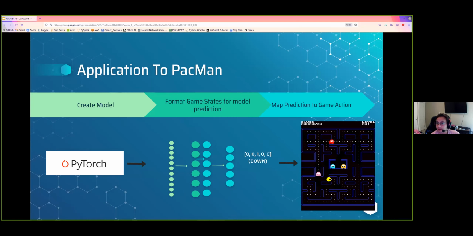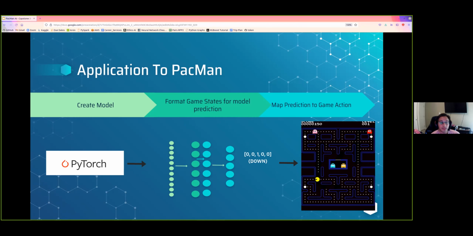To create this program, I first built my model following the format I just mentioned in PyTorch, a Python library for creating deep learning projects. I then needed to get the game state at each tick. A tick is a measurement of time within Pygame, and the game updates after each tick. Additionally, I needed to store the agent rewards after each tick, as well as check to see if each episode, or in this case, a game, was over. Once this was gathered and cleaned, I fed it into my model to get a prediction.